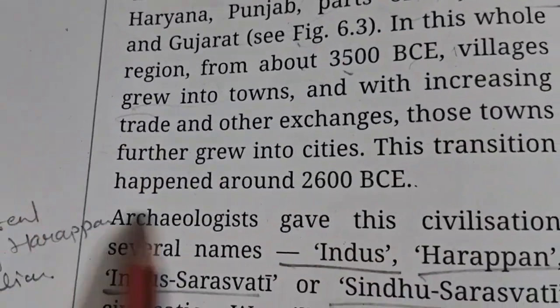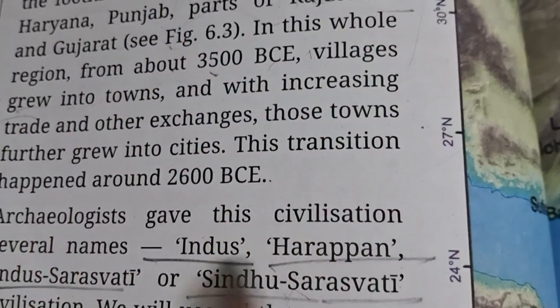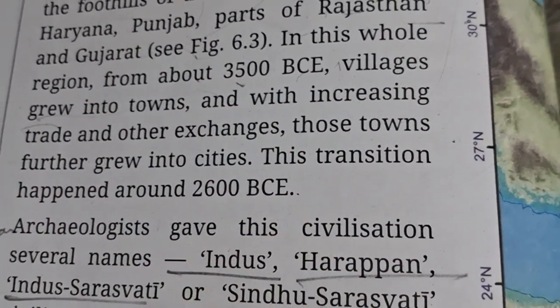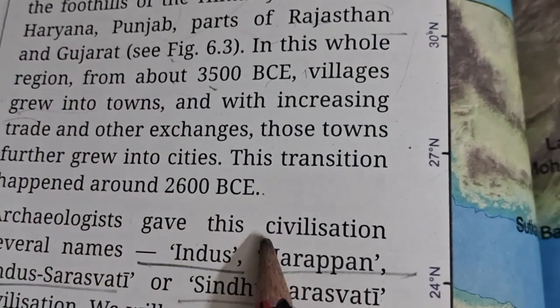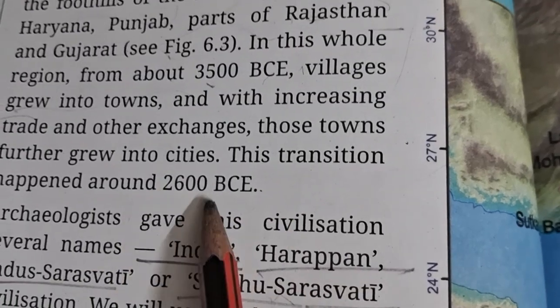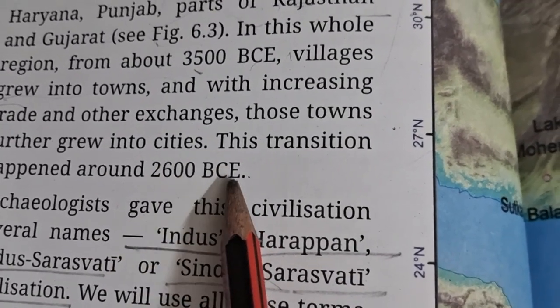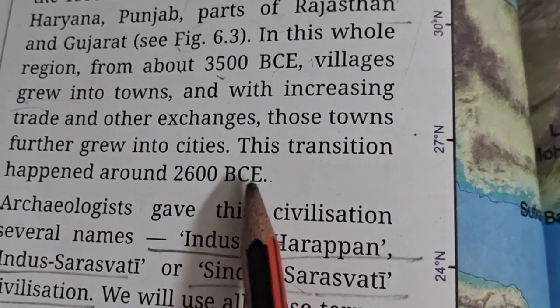So this transition happened around 2600 BCE. Okay, can you tell me the full form of BCE? I think you already read it in the previous chapter. BC means before common era. First we told it as before Christian era, but now we call it before common era.